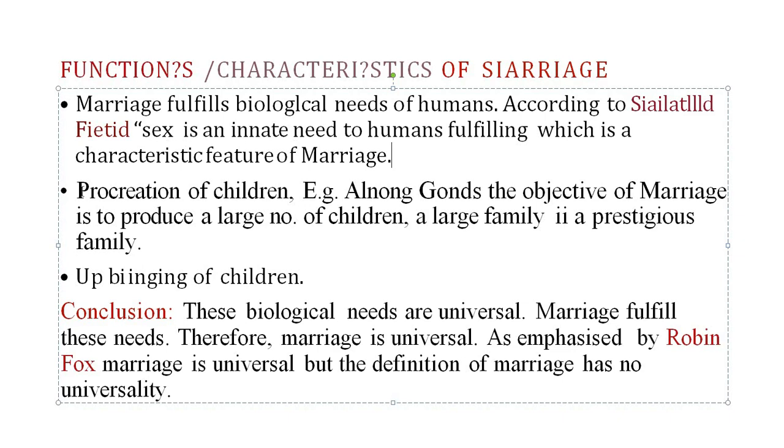Second is procreation of children. Procreation of children means creation of children or giving birth to a child. For example, among the Gonds, the objective of marriage is to have a large number of children. The Gond tribe always prefers a large family as a prestigious family. If there are more children, then there will be more manpower.